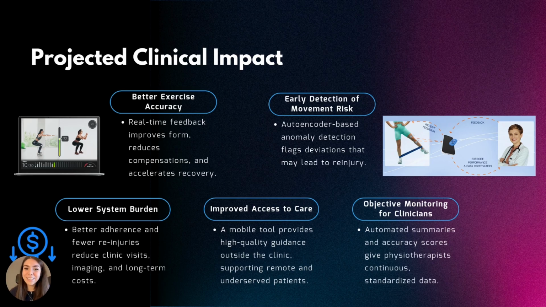For our projected clinical impact, this system will deliver better exercise accuracy by giving real time feedback that corrects form and reduces compensations. It will support early detection of movement risk by flagging subtle deviations that may lead to re-injury. It will create a lower system burden through better adherence and fewer unnecessary visits. And we expect improved access to care since high quality guidance can be delivered through any smartphone. And finally, it will provide objective monitoring for clinicians with continuous standardized data between appointments. Overall, the model will strengthen outcomes, accessibility, and efficiency in MSK rehabilitation.